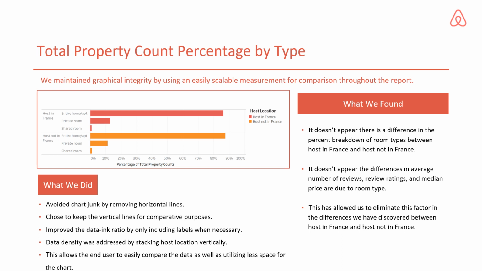This information is important to us because it can help us eliminate one of the factors in further investigation into Airbnb trust. The principles we followed to design the figure are as follows. First of all, we avoid chart junk by removing the horizontal lines, but keep the vertical ones for better comparative purposes. Secondly, we improve the data-ink ratio by including labels only when necessary. Data density was also considered by stacking host location vertically. Overall, this figure is easily read and understood by the audience.